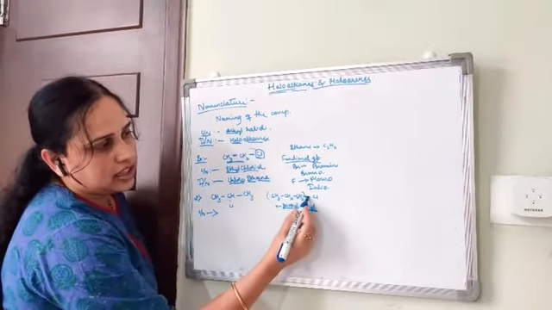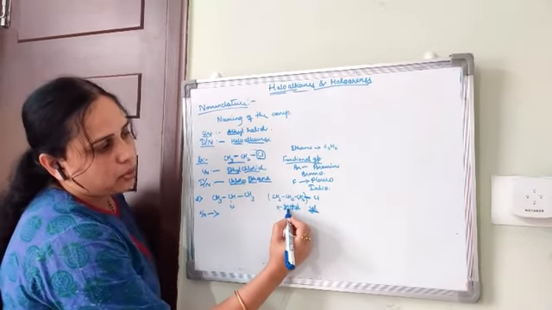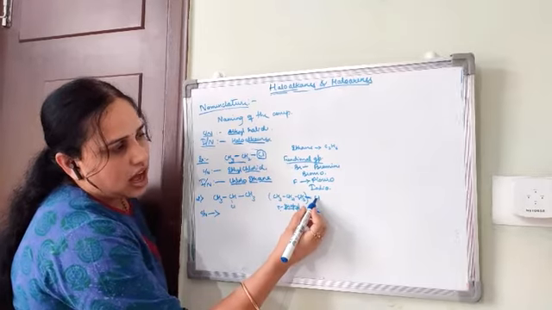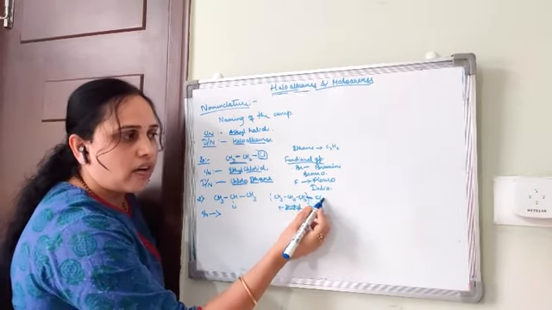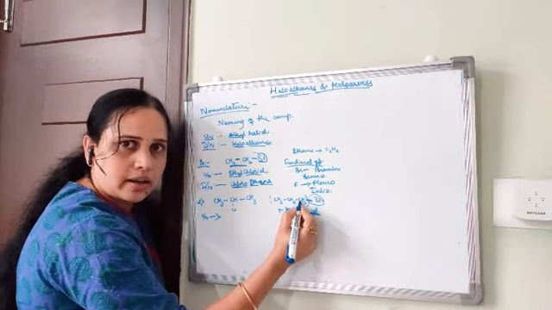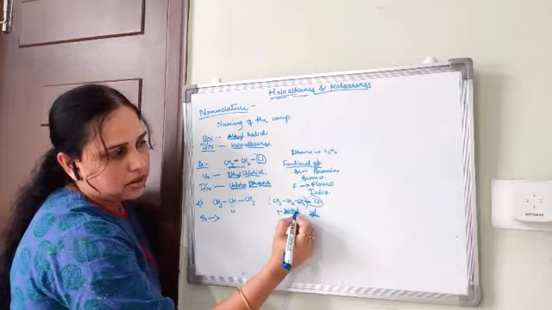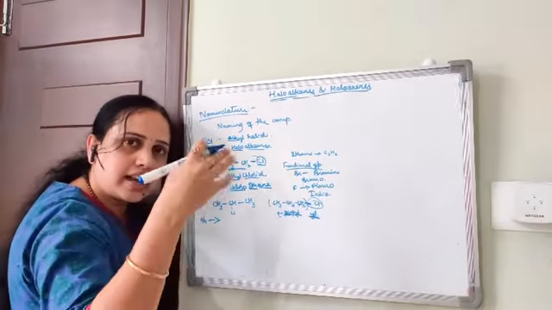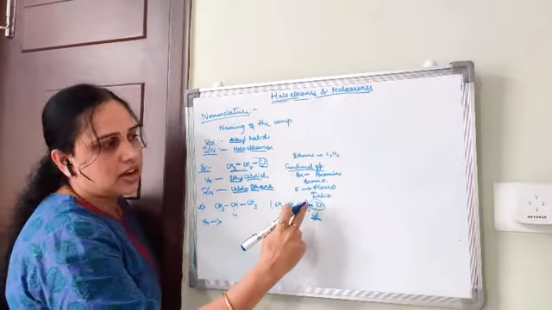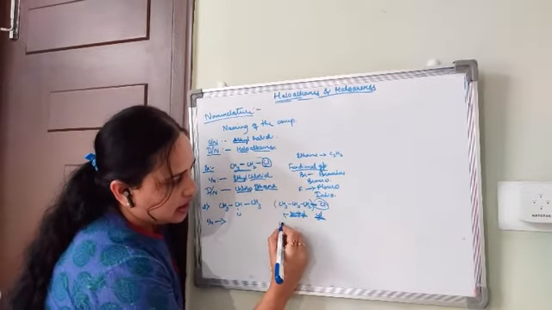Propyl. n-propyl: the addition of another group at the starting carbon atom. That's why it is n. Prop means there are 3 carbon atoms. Yl means addition of another atom by replacing hydrogen. So this is n-propyl.